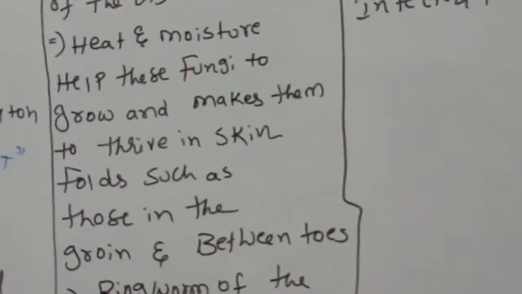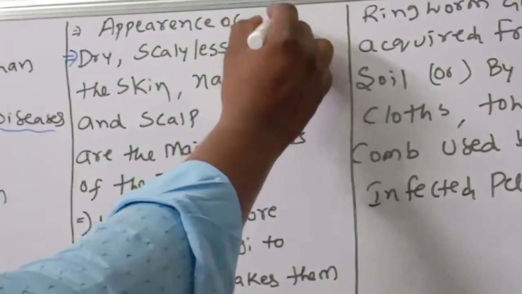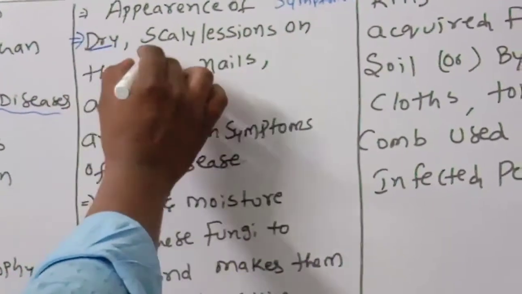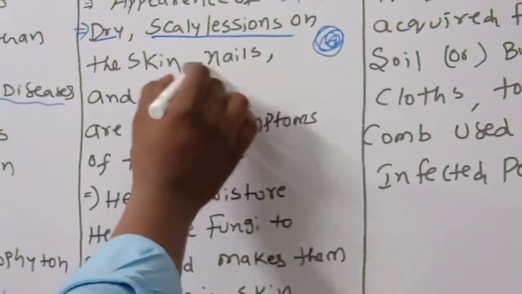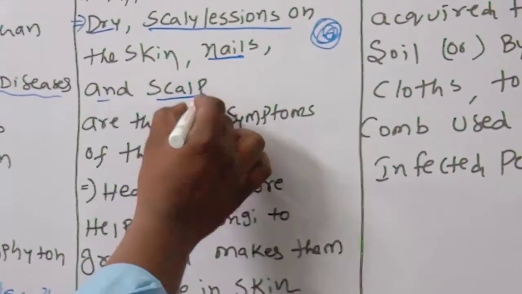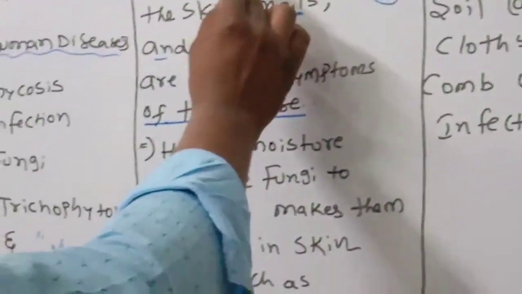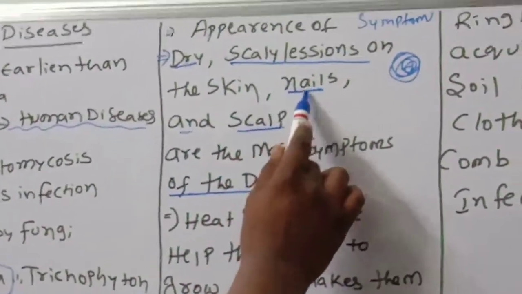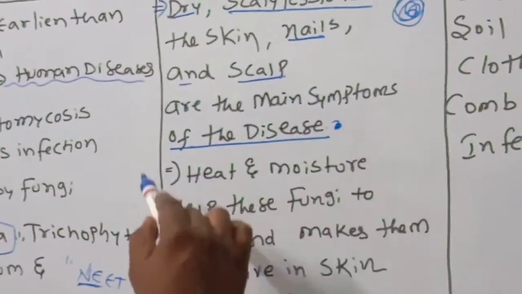So, what are the symptoms? The appearance of dry, scaly lesions on the skin, nails and scalp are the main symptoms of this disease.